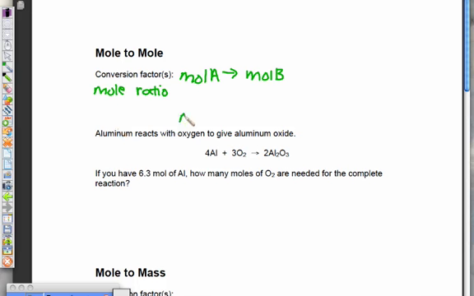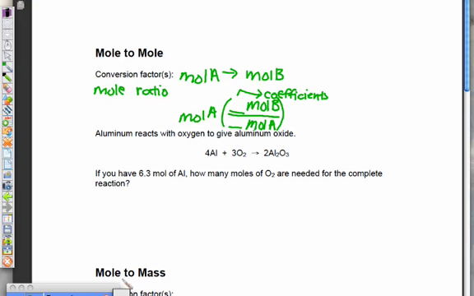And so if we are given moles of A, this unit needs to cancel out, so we need moles of A on the bottom, and we'll have moles of B on the top. Now remember, these numbers come from the coefficients, and the only way that you can convert from one compound to the other is if you're in the units of moles. So you're going to convert from moles of A into moles of B. So let's try an example problem.